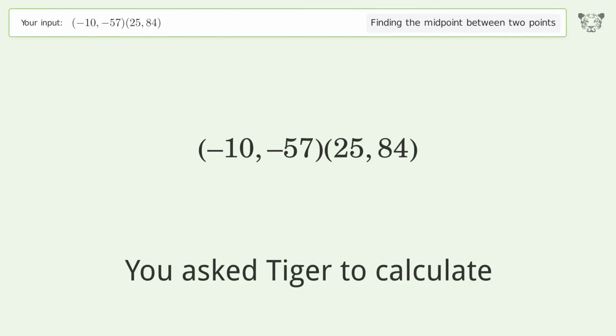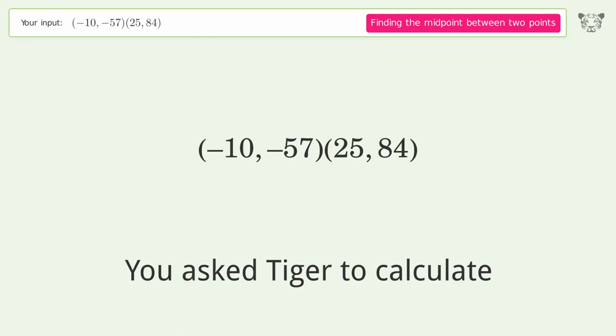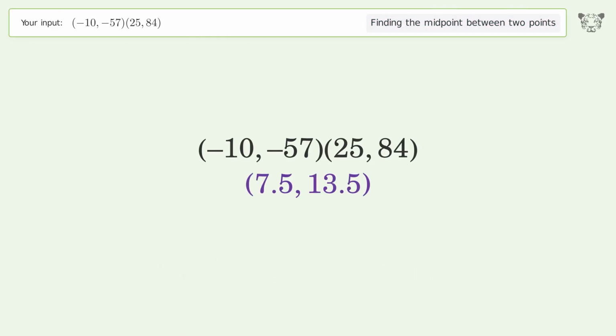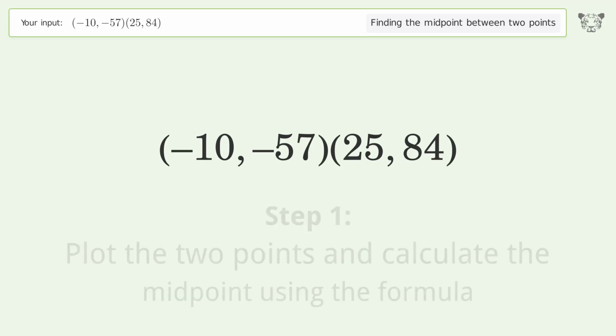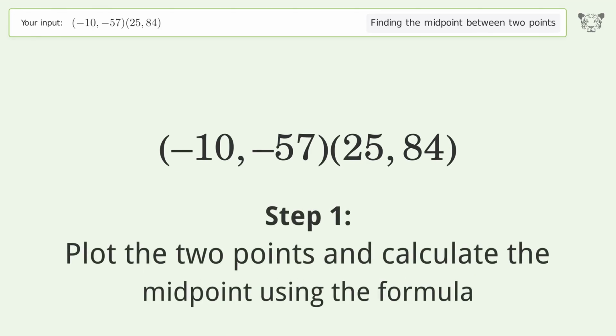You ask Tiger to calculate. This deals with finding the midpoint between 2 points. The midpoint between the 2 points is 7.5, 13.5. Let's solve it step by step. Plot the 2 points and calculate the midpoint using the formula.